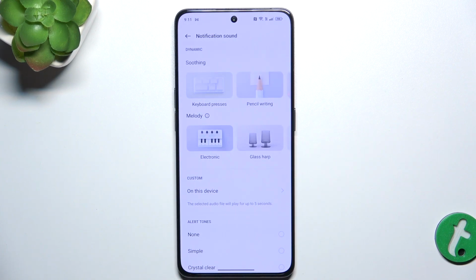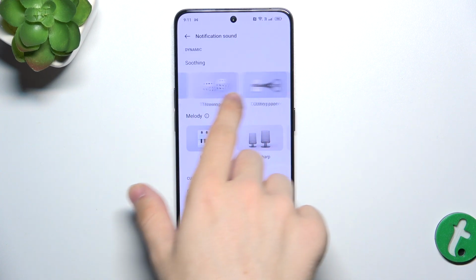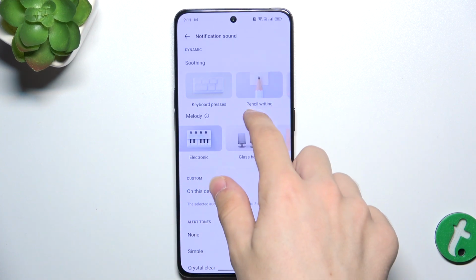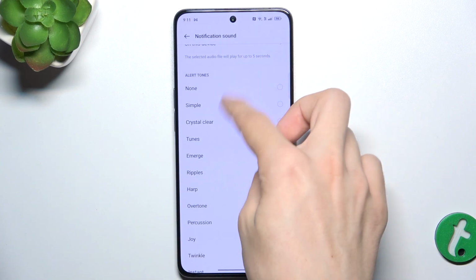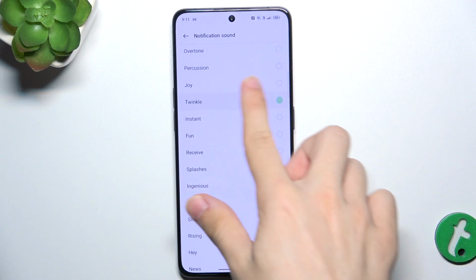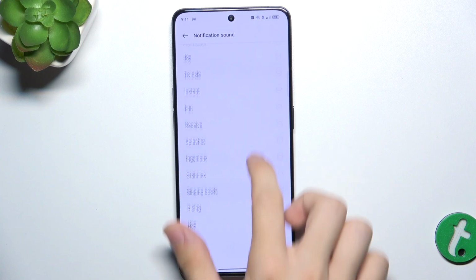and now you can either choose a dynamic sound from here or choose just an alert sound from here, and when you click on any of those you'll hear a preview and then you can decide whether you like it or not.